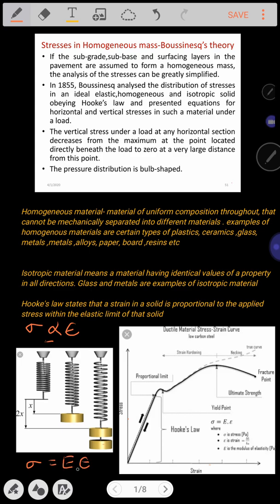Suppose if you try to remove this proportionality constant, I'm going to introduce capital E, epsilon. What is this capital E? This is called as Young's modulus of elasticity. Capital E is equal to ratio of what? Stress upon strain. I am going to write it here. Capital E, which is nothing but the Young's modulus of elasticity, nothing but ratio of stress upon strain.